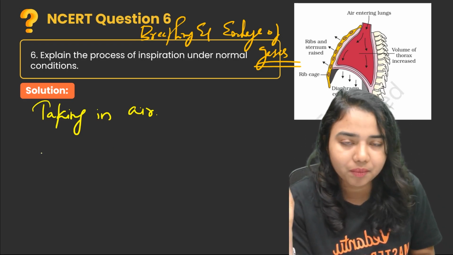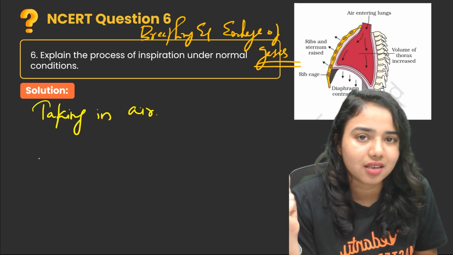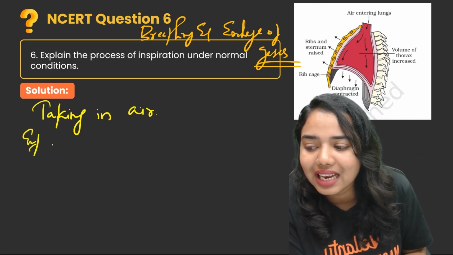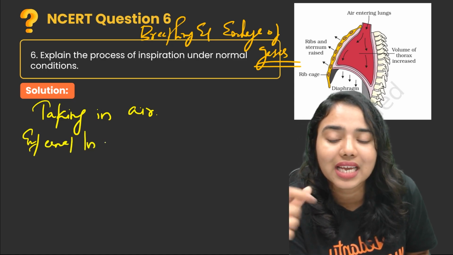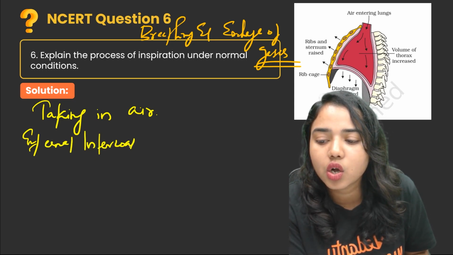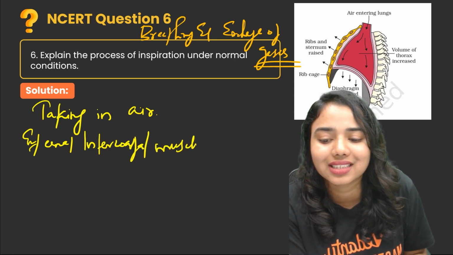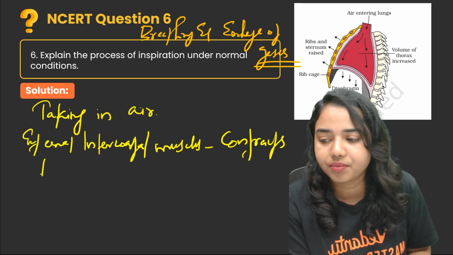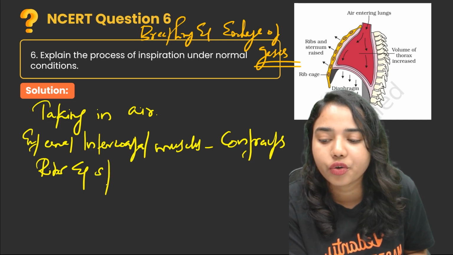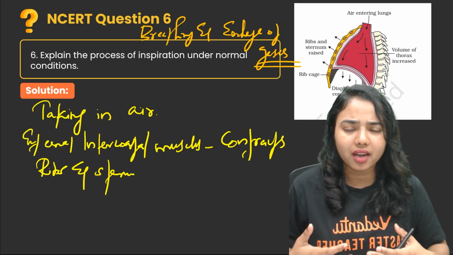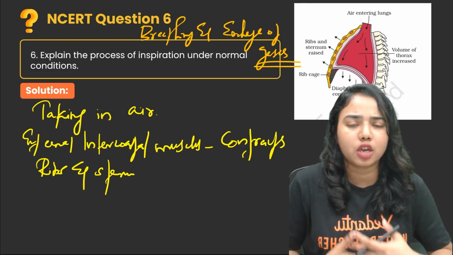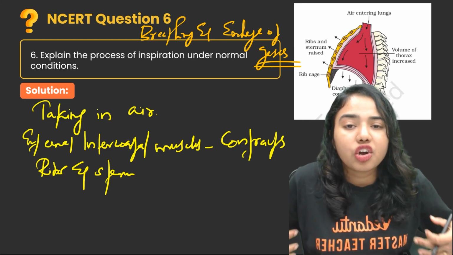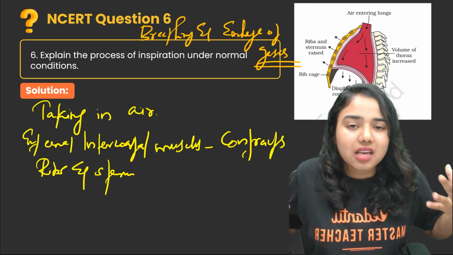During inspiration, the external intercostal muscles, that means the muscles present in between our ribs, will get contracted. As a result, the ribs and sternum get raised. So you can try it. When you inspire, just observe what changes take place in your thoracic cavity. You can see when you inhale or inspire the air, your ribs and sternum get raised. They get lifted up.